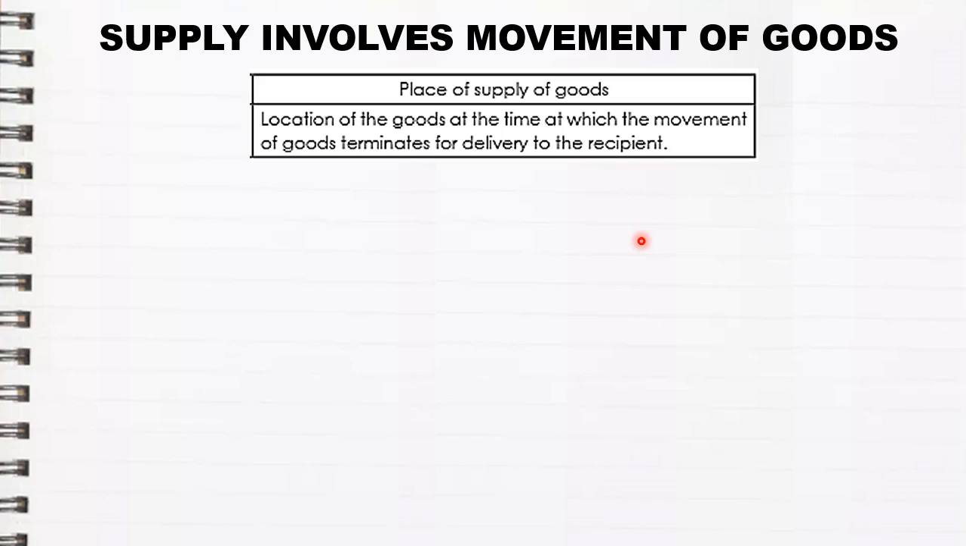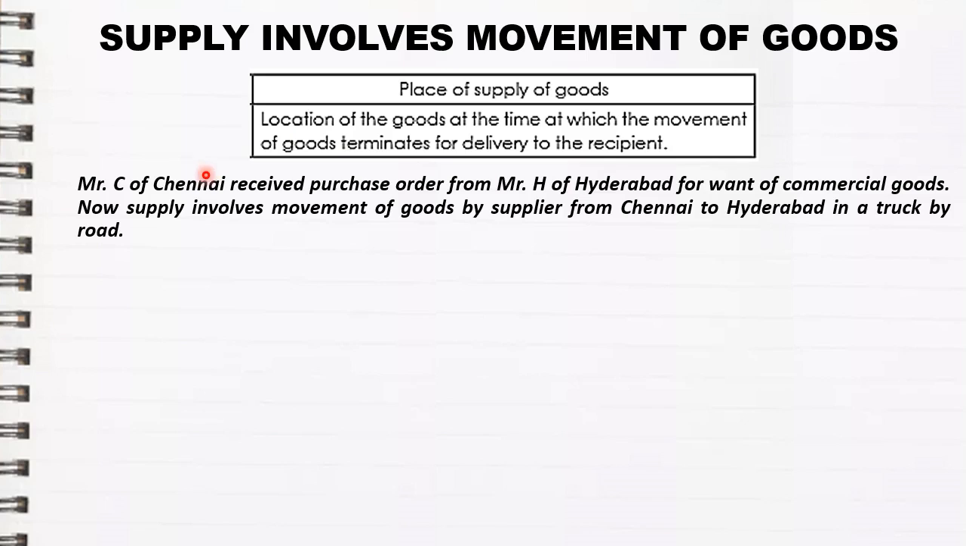So now let us try to understand this with the following example. Mr. C of Chennai received a purchase order from Mr. H of Hyderabad for want of commercial goods. So now here Mr. H has ordered Mr. C for some goods. Now the supply involves movement of goods by the supplier from Chennai. Here the supplier is Mr. C, to Hyderabad in a truck by road. Now let us put this example in graphical form first.